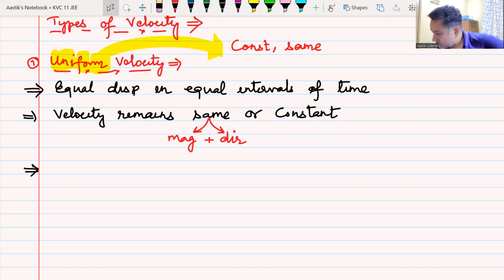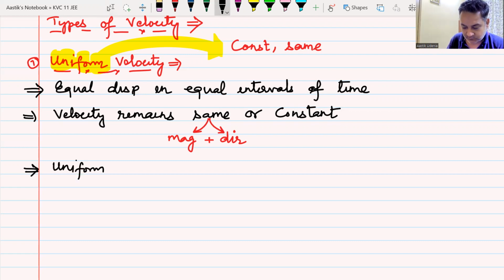Covering distances with equal time, sir. That was uniform speed. What have you added? You haven't added anything. Okay, so this is how it goes. It means that the body is moving with uniform speed in, now can you complete the sentence? Same direction.